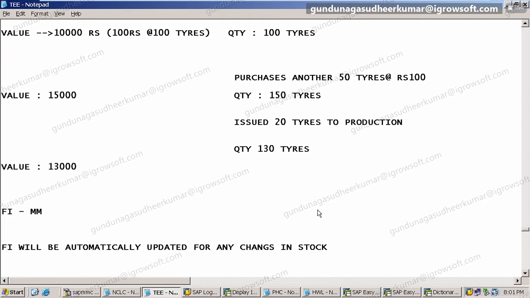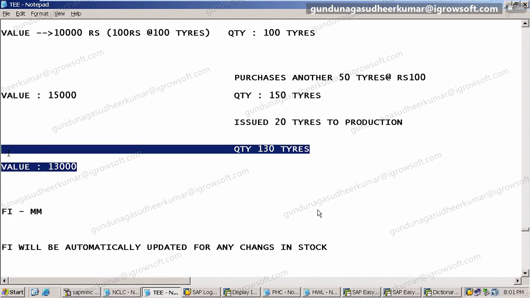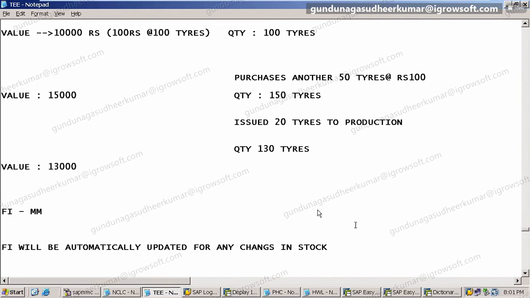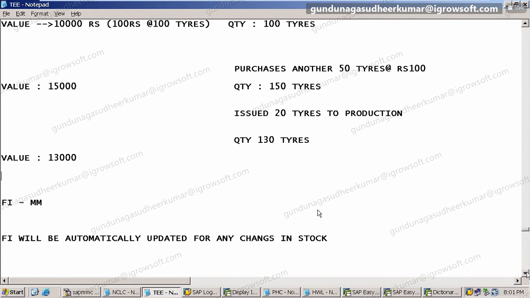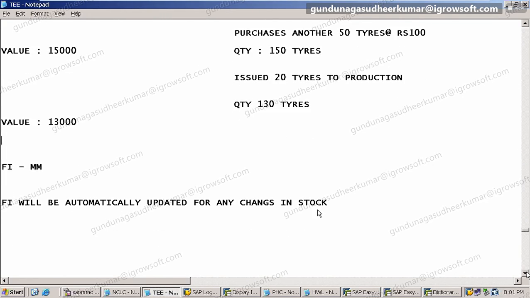You understand the point here? As and when this guy issues 20 tires, the system understands: okay, this guy issued 20 tires now, let me update this. You understood? Sir, we have updated manually, sir. Sorry? In MM to FI, we have to update manually. Not in SAP. In other ERPs, they will update manually. In SAP, it updates automatically.